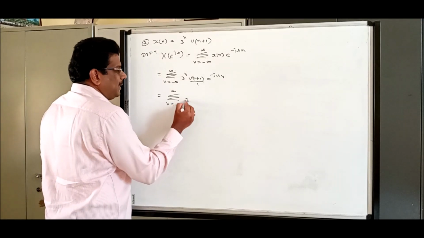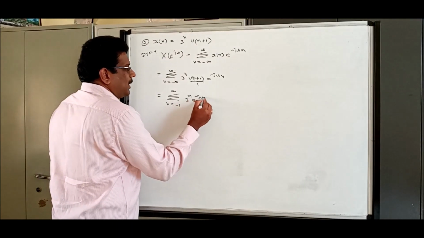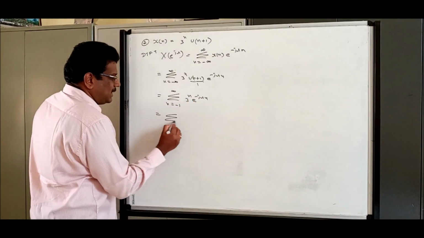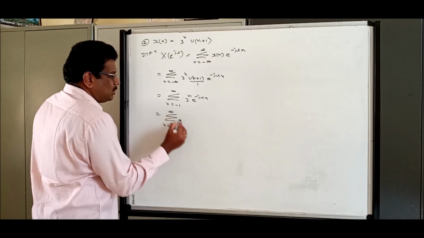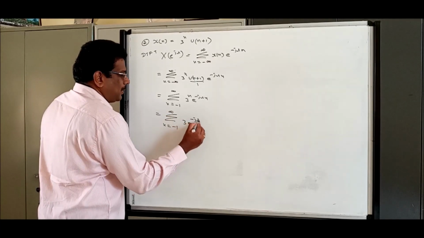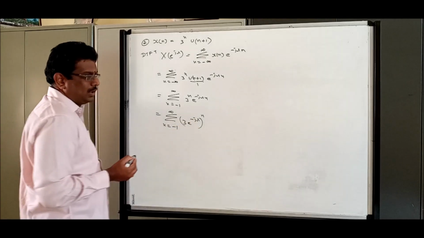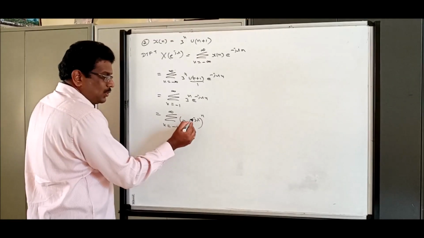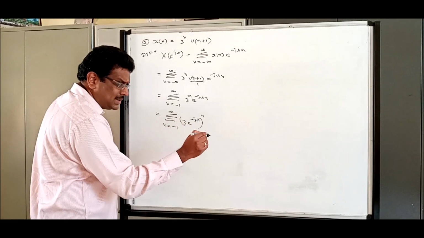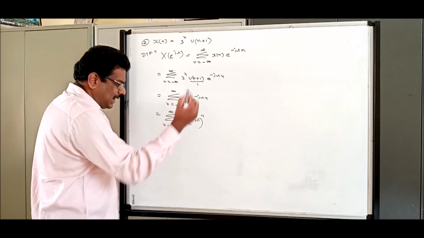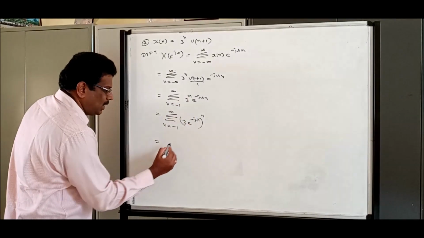So now the result will be 3 power n e power minus j omega. We can rewrite this as summation n equal to minus 1 to infinity of 3 e power minus j omega whole power n. This is a. So what is our answer? 1 by 1 minus a, but the lower limit is k. Already we have discussed this basic concept.